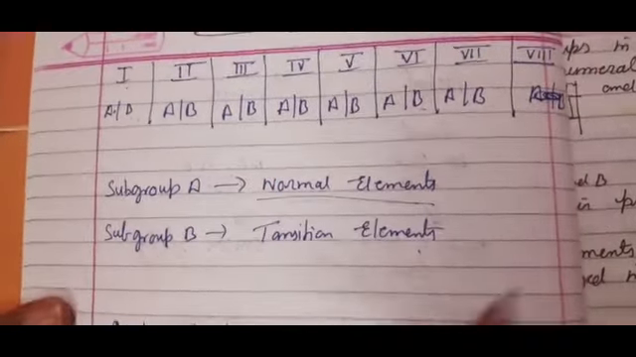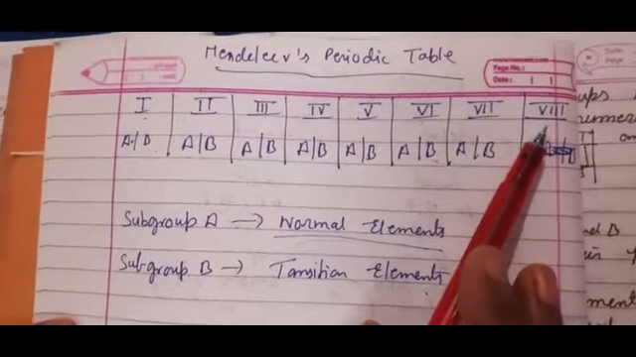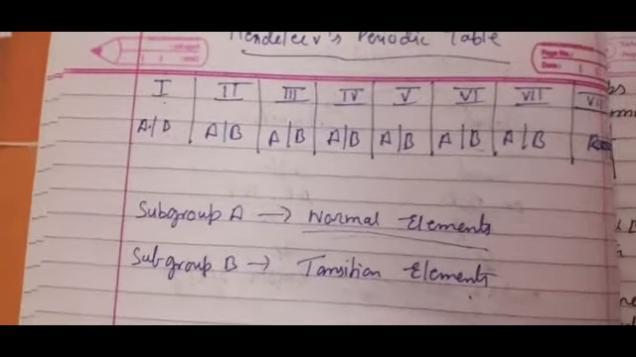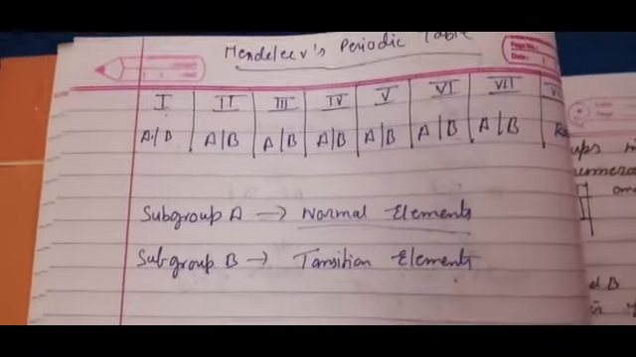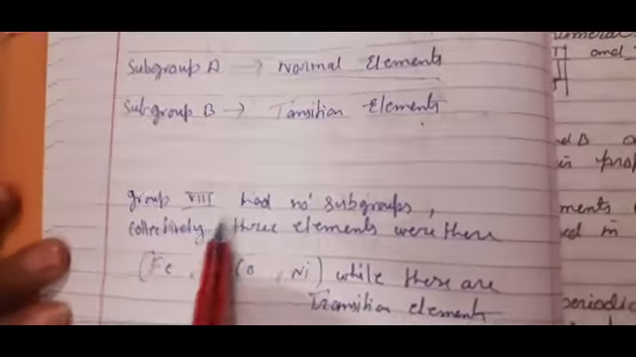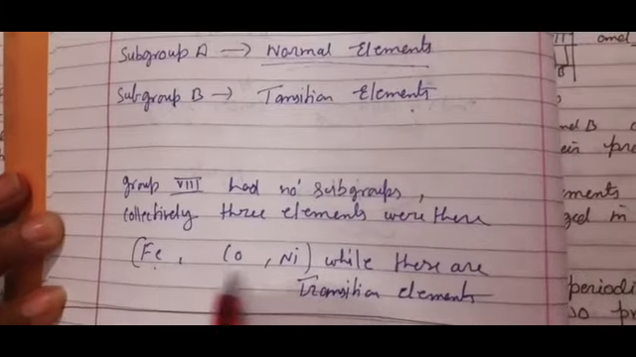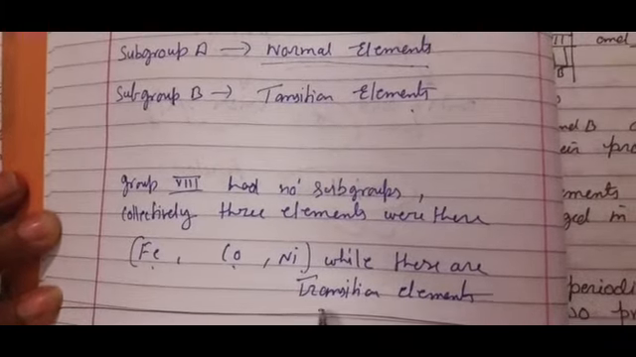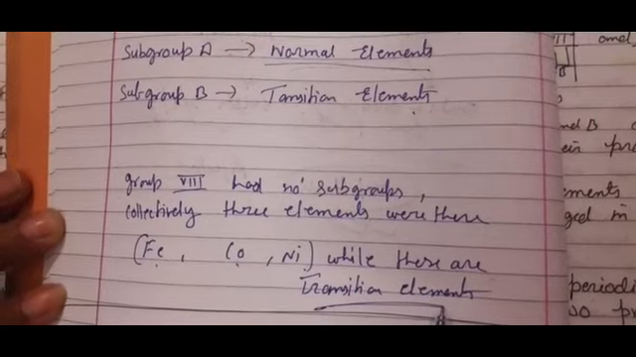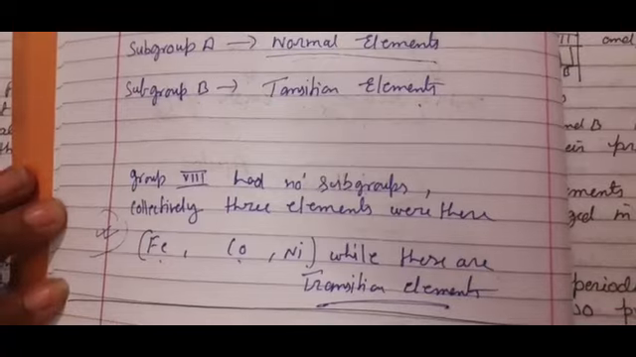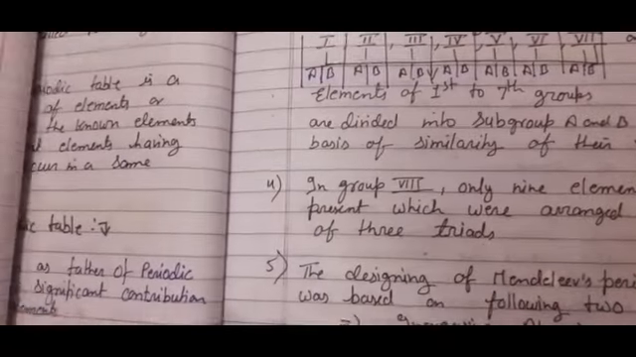Okay, but if we are talking about group 8, that was not divided into subgroups. There were only 9 elements. Even in group 8, group 8 had no subgroups. Collectively 3 elements were there: iron, cobalt, nickel, while these are transition elements. So we may count this as a fault or demerit of Mendeleev's periodic table.